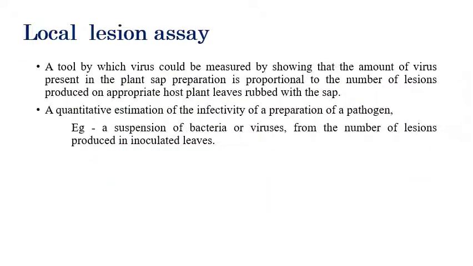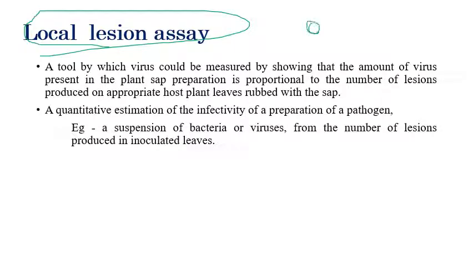The next one is local lesion assay. Local lesion assay is a tool used to measure the amount of plant virus present in the sap. How can this be measured? The amount of virus present in the infected sample is directly proportional to the number of lesions produced on the leaf.